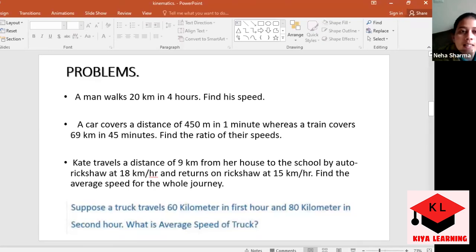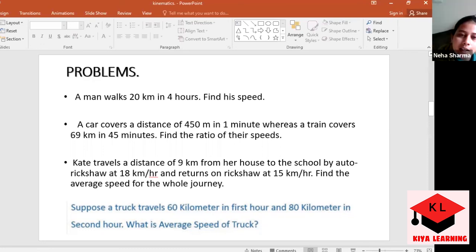So the third question, that is, Kate traveled a distance of 9 km from her house to the school by auto rickshaw at 18 km per hour and returned from the rickshaw at 15 km per hour. Find the average speed. Now you can go for it. Average speed you have to find for the whole journey. Question number 3. So 9 km from her house to school. Right. By auto rickshaw, and find the average speed of the whole journey.